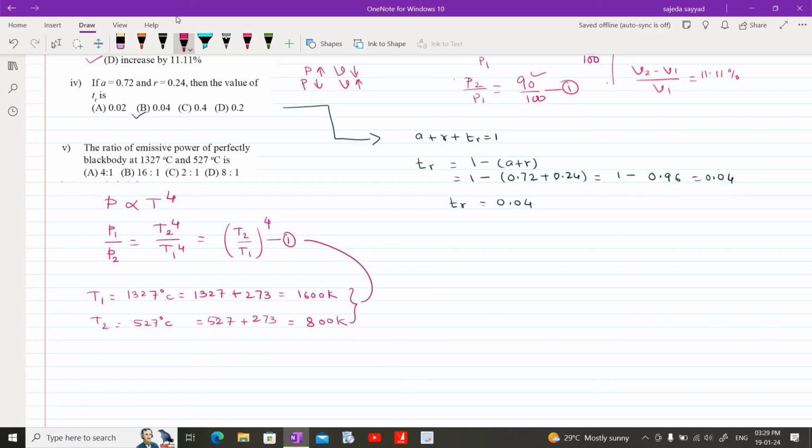Substituting these two values in equation 1, the ratio of emissive power of perfectly black body 1 to emissive power of perfectly black body 2 will be 1600 divided by 800 whole bracket raised to 4, which is 2 raised to 4, that is 16. Nothing is in the denominator, so there will be 1. So P1 is to P2 equals 16 is to 1. So this is the option B.